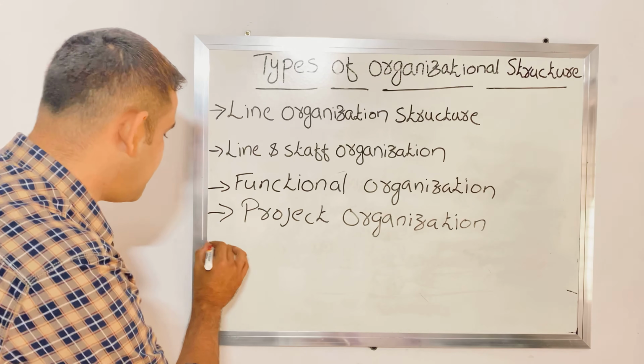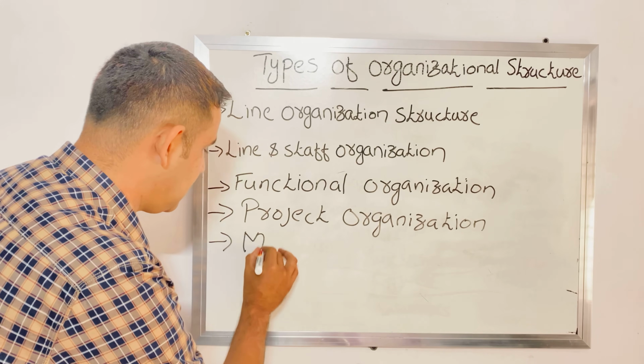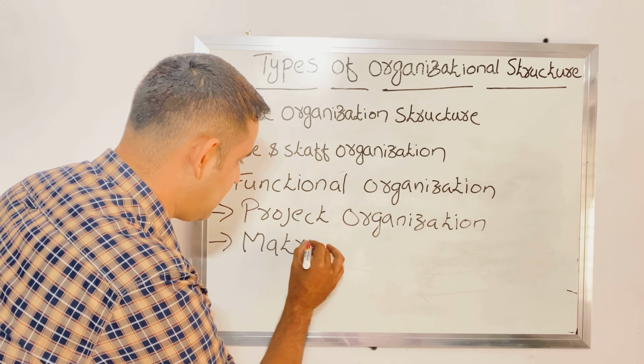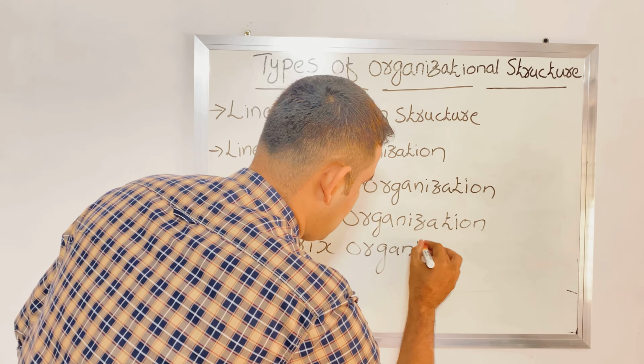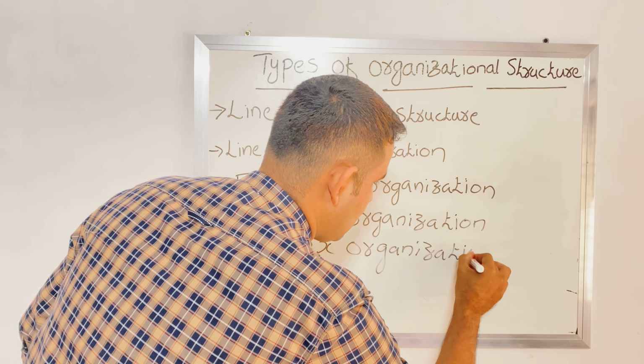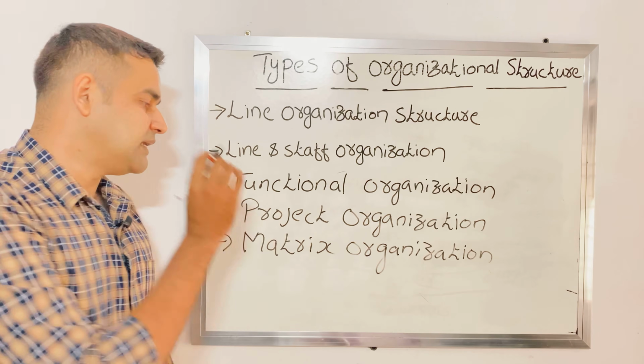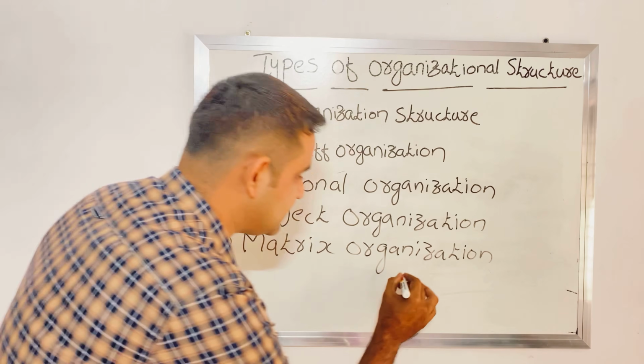Next one is matrix organization. It is also known as grid.